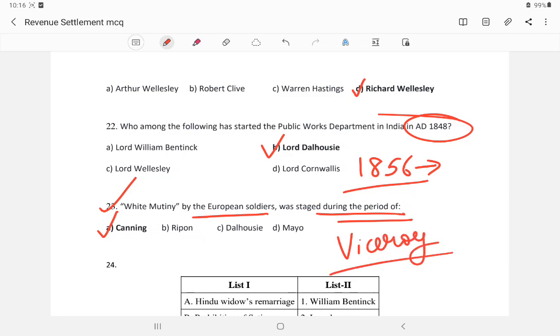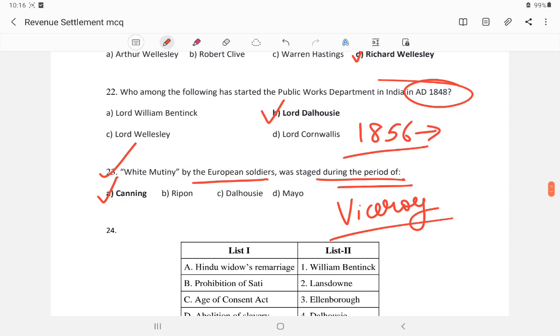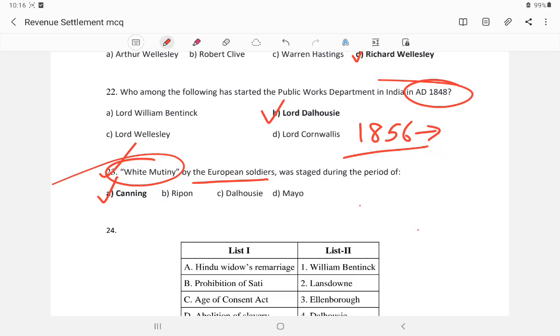The Indian Revolt of 1857 is also called the Sepoy Mutiny. However, the white mutiny is by the foreigners. It took place after the Government of India Act 1858. The soldiers in Europe were forced to serve in India. So foreigners could serve, and because of this the white mutiny was started.